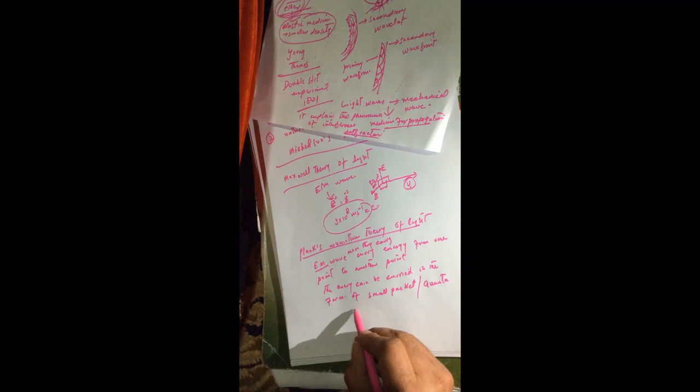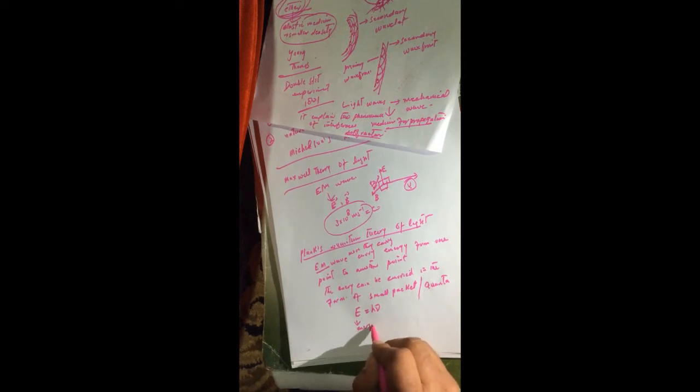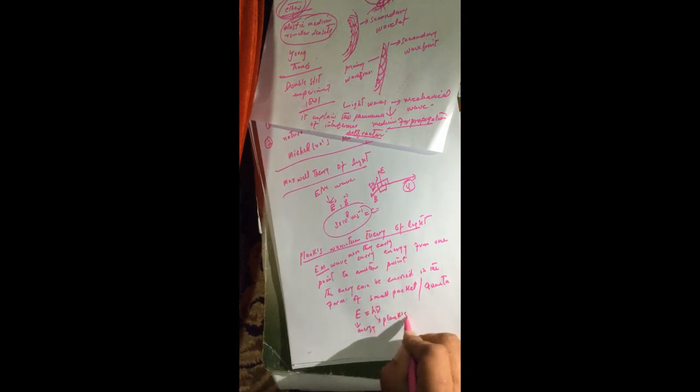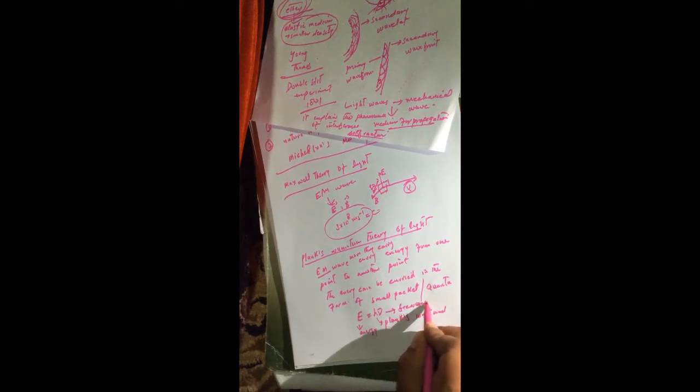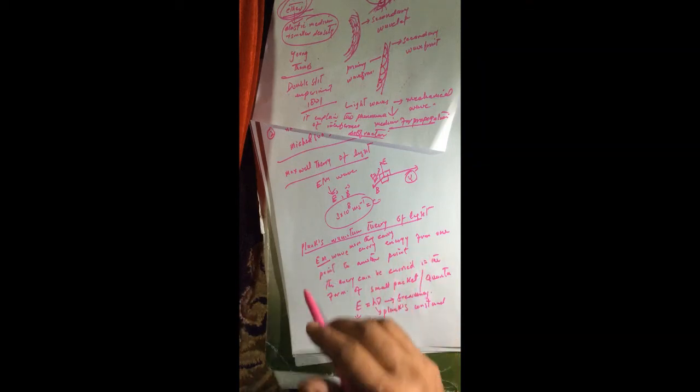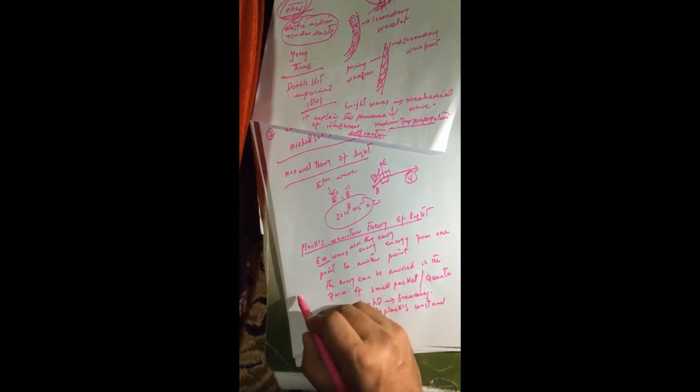The energy of this quanta is E equals h nu, where E is the energy of the wave, h is called Planck's constant, and nu is the frequency. So let's suppose a light wave moves from this point to this point.